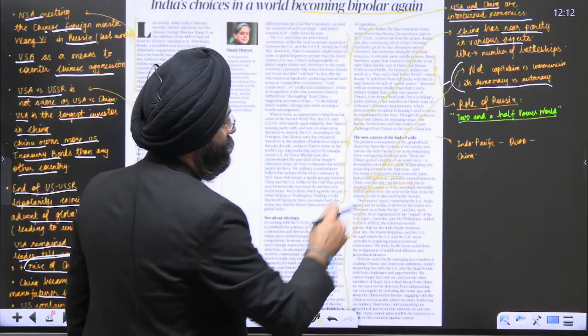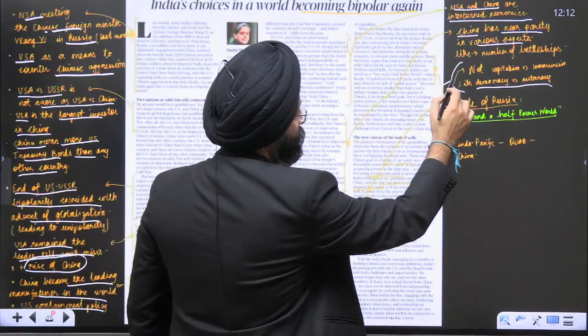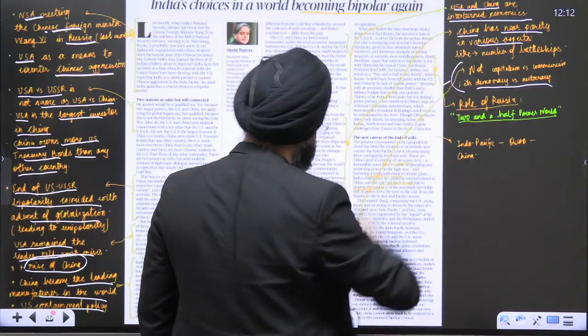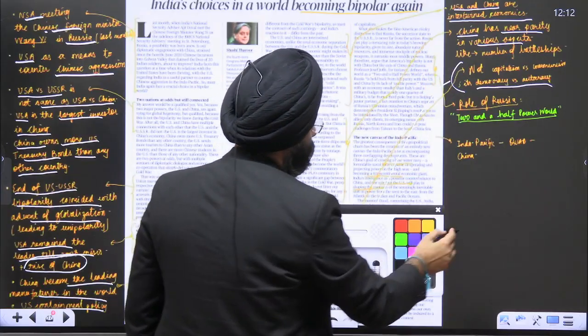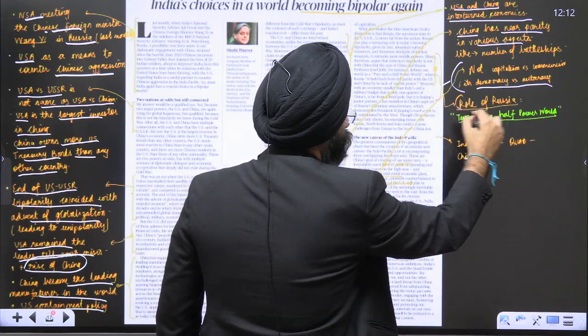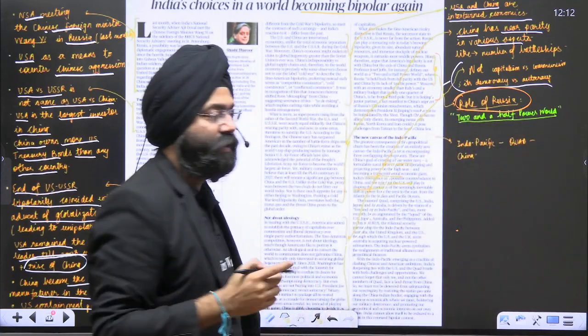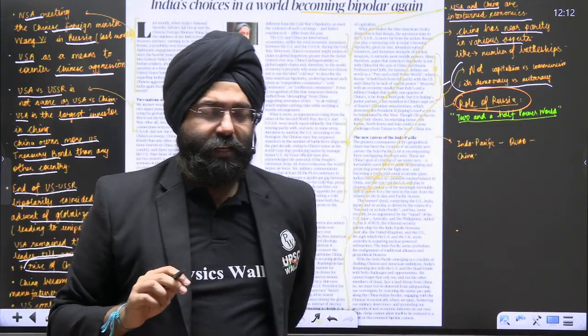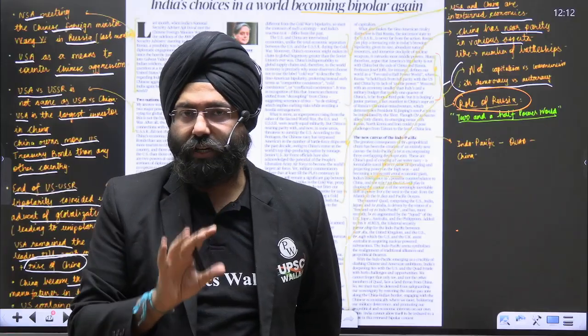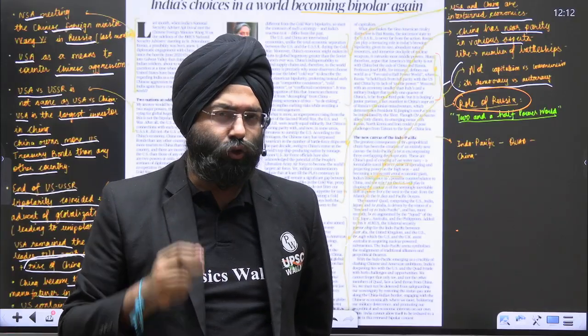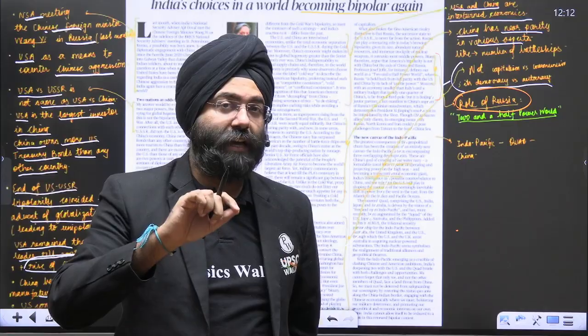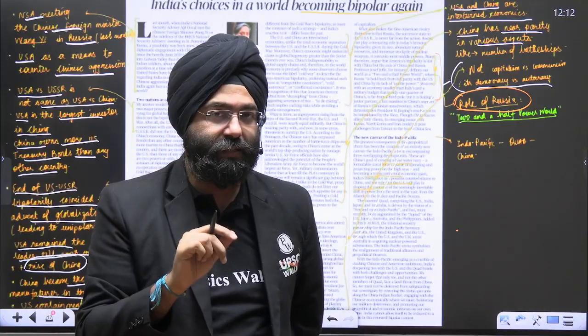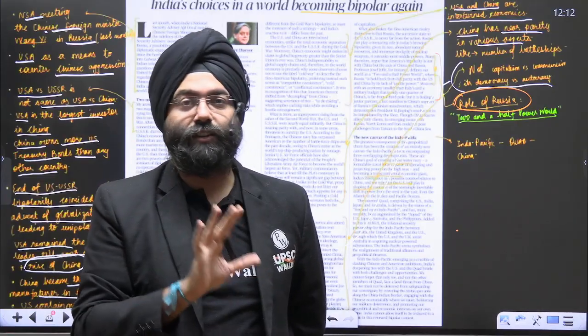Next, in this particular section, Shashi Tharoor has again pointed out the role of Russia. Please understand, Russia's role cannot be neglected over here. There's a reason behind it. Though Russia is not as strong as it was during the USSR times, it doesn't mean that it is not a strong country.